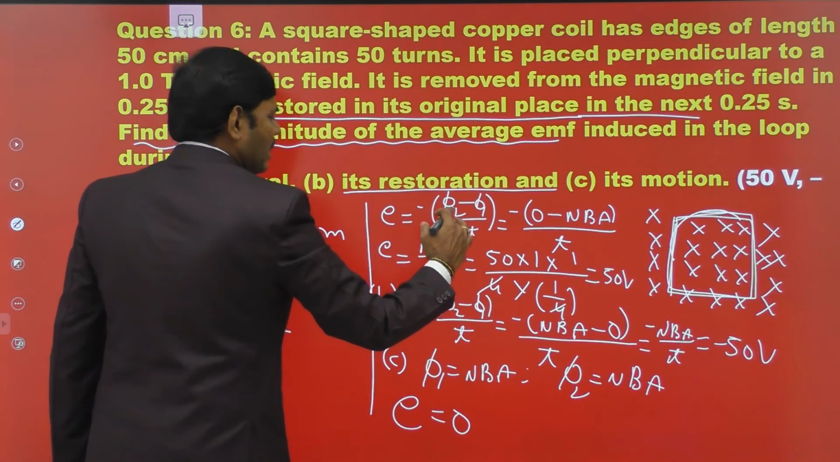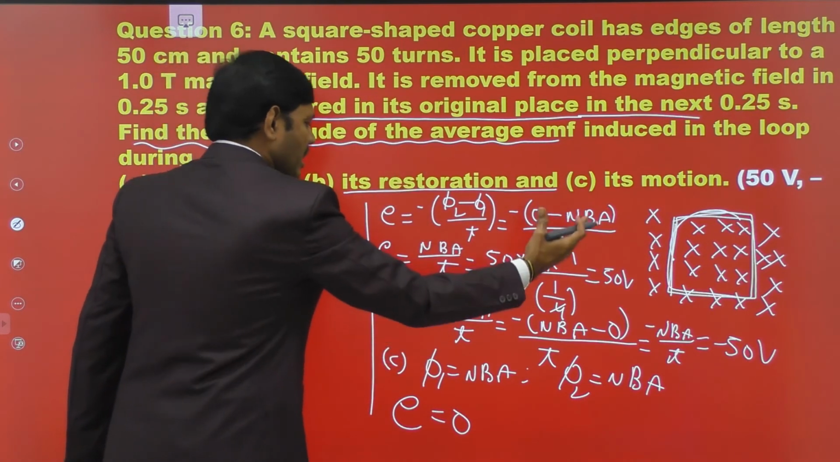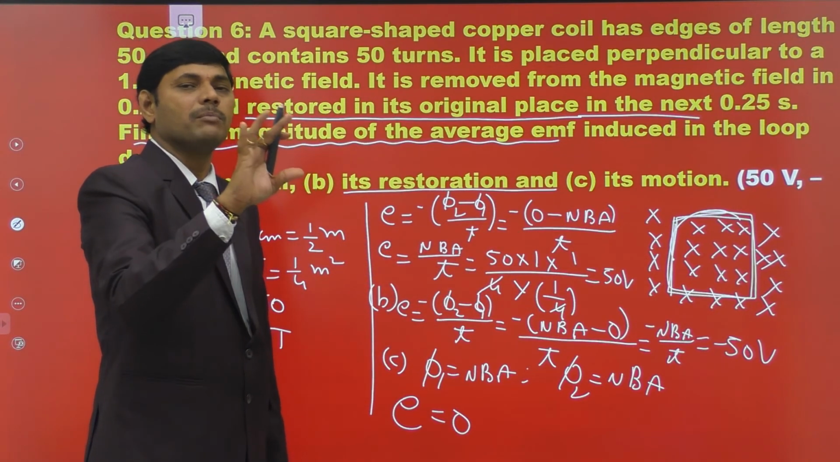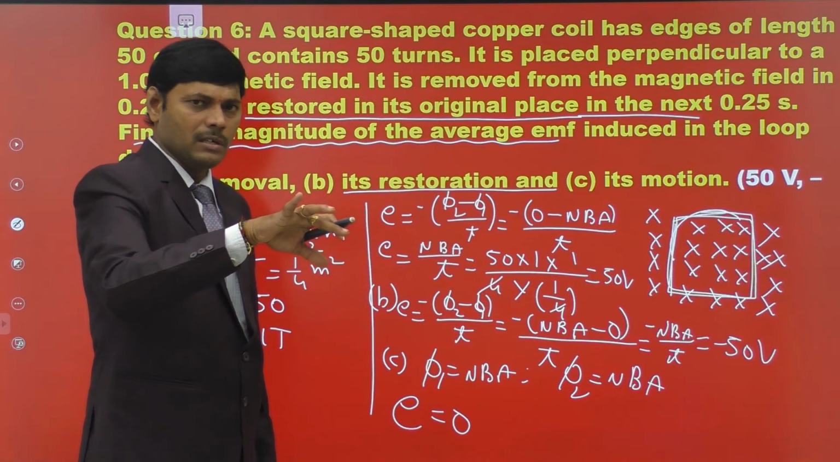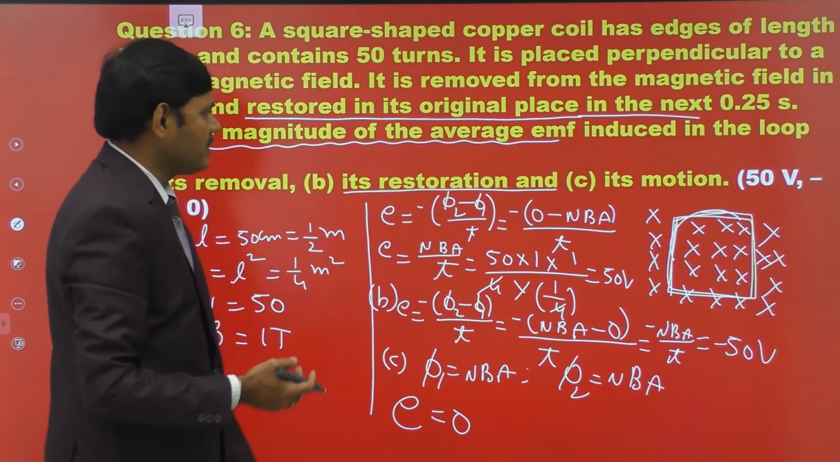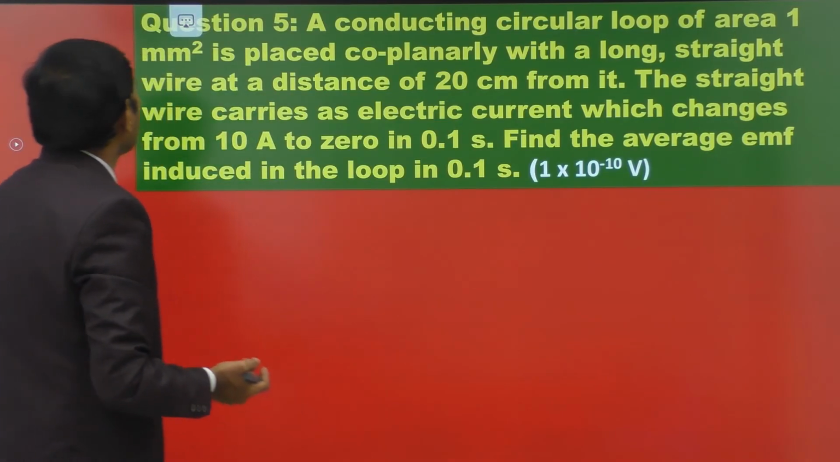So during removal, NBA by time. During restoration, NBA by time. The total change from removal and restoration is 0, flux is 0, change in flux is 0, hence EMF is 0. So next problem.